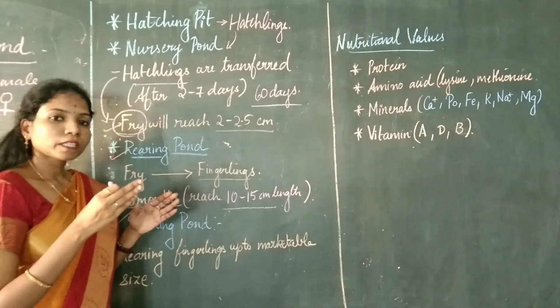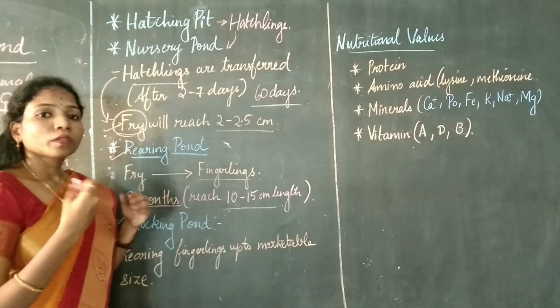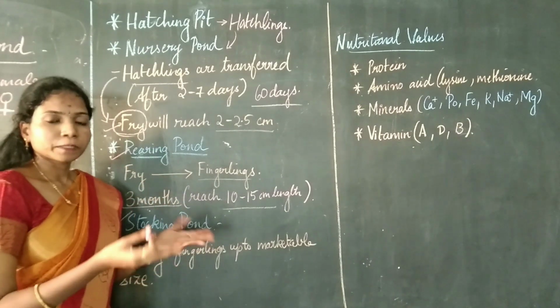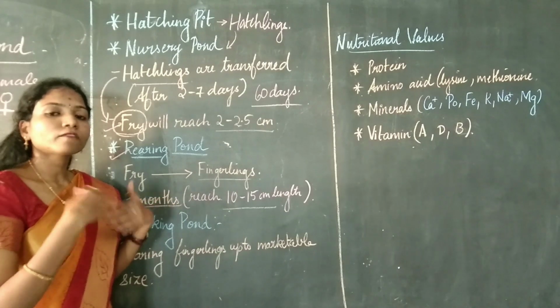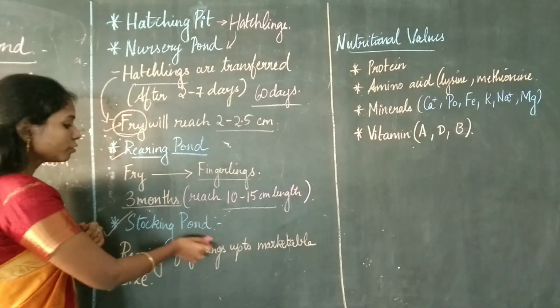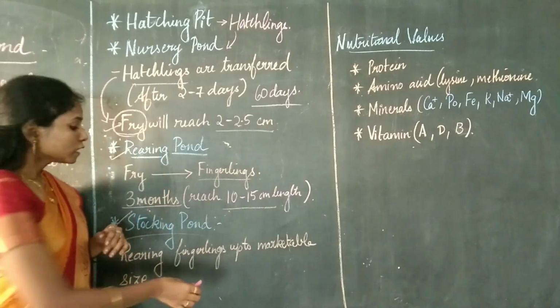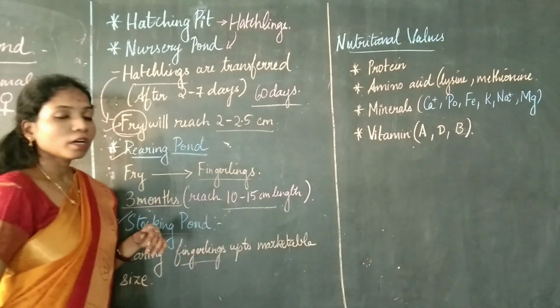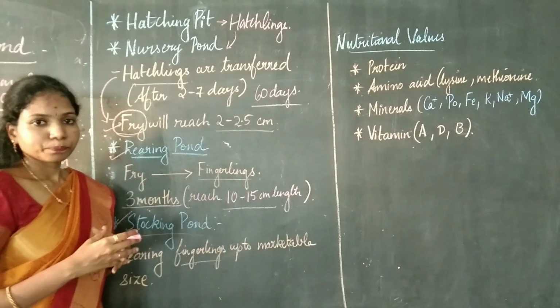So marketable size is nothing but a size after which we can sell it. Okay, so it has to reach a size after which it can be sold for a good market value. So that is only going to happen in the stocking pond. The fingerlings will develop into a marketable size.